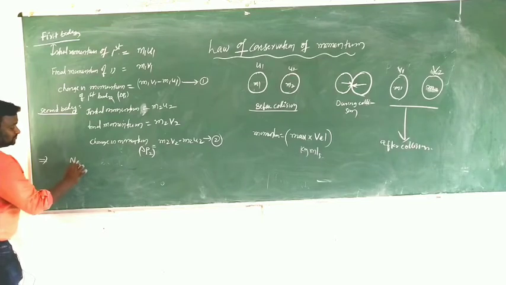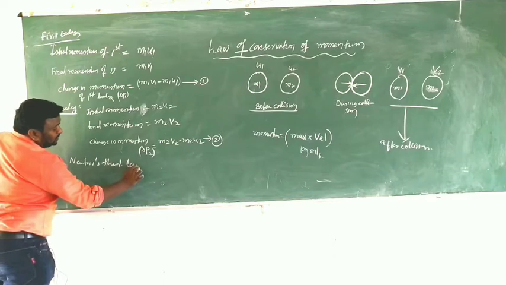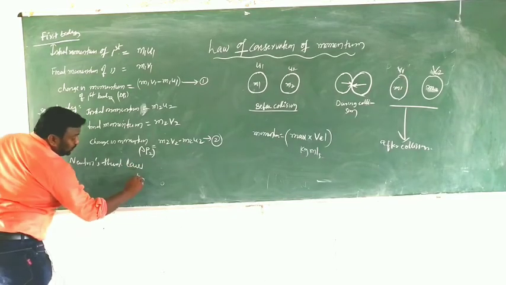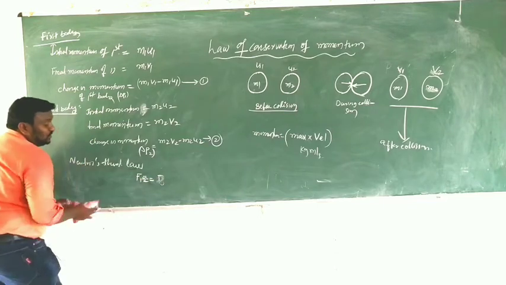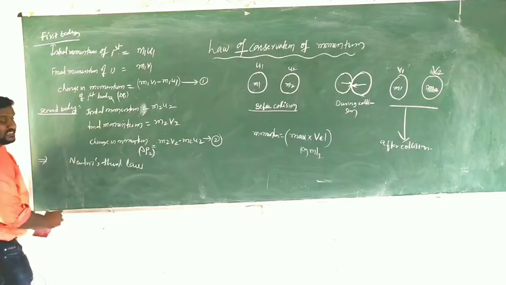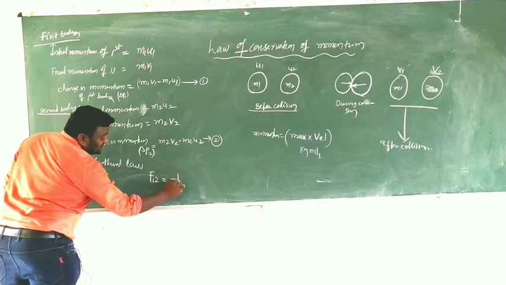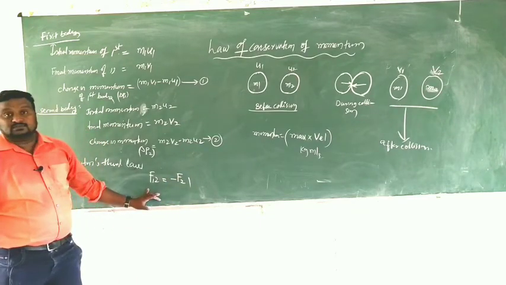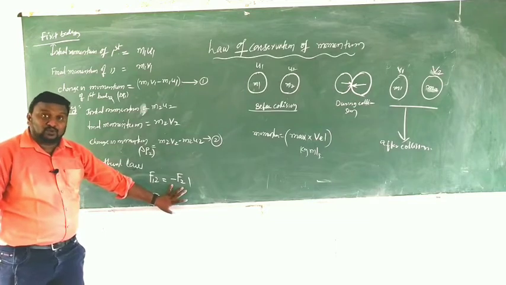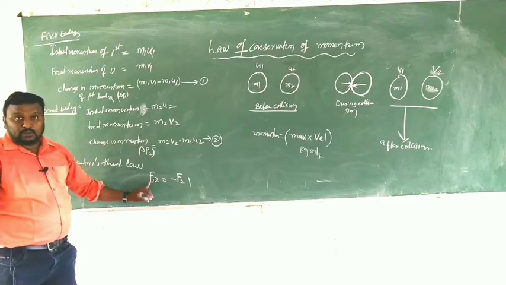After that I am going to Newton's third law. In this case I am writing F12 equals minus F21. What is Newton's third law? Action is equal to minus reaction. F12 means the force acting on the first body by the second body.